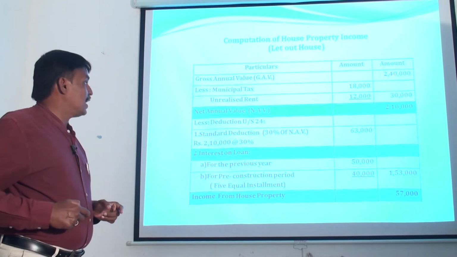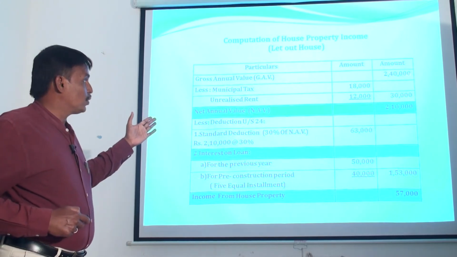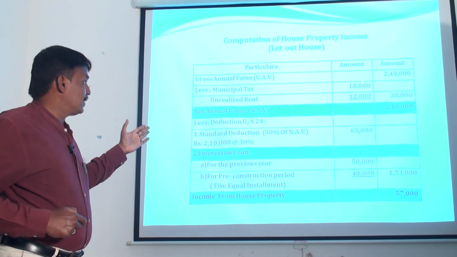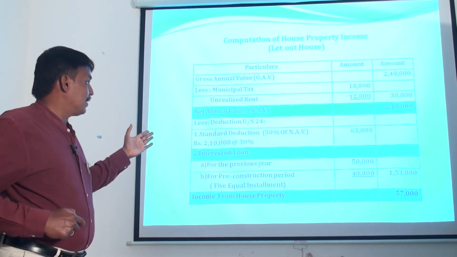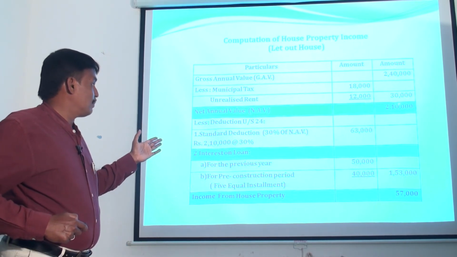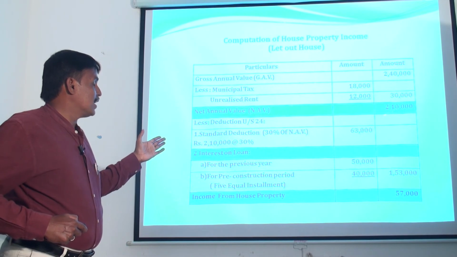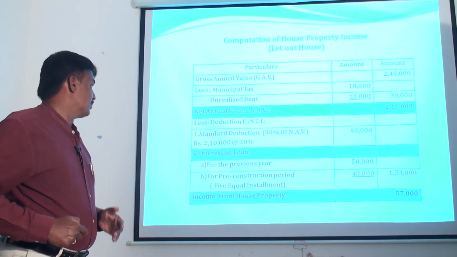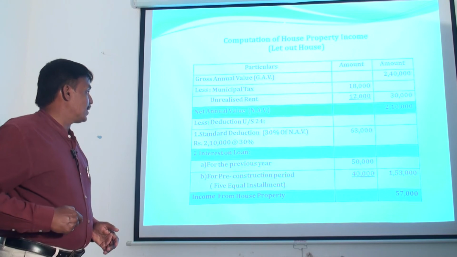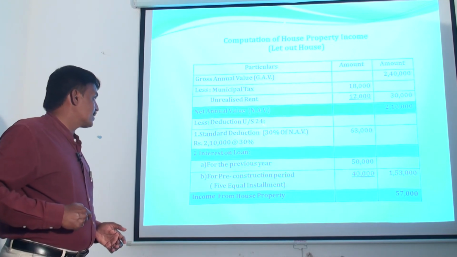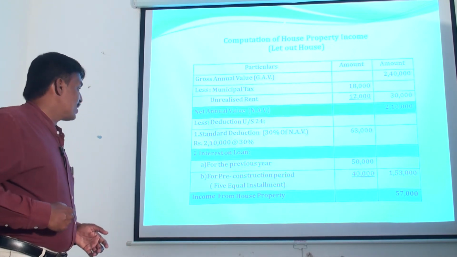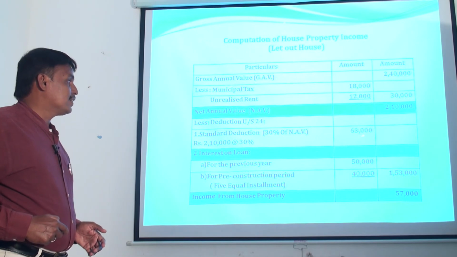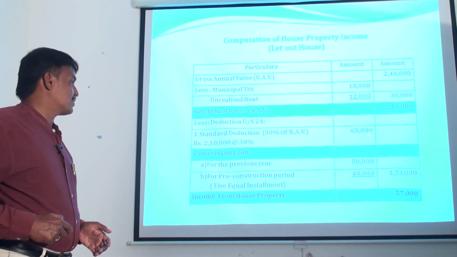Here the gross annual value we already computed is 2,40,000, municipal tax 18,000, unrealized rent 12,000, then the remaining balance is termed as net annual value, 2,10,000. From the net annual value, that particular assessee is eligible to claim deduction under section 24. First one, standard deduction, so 63,000 can be claimed as standard deduction.